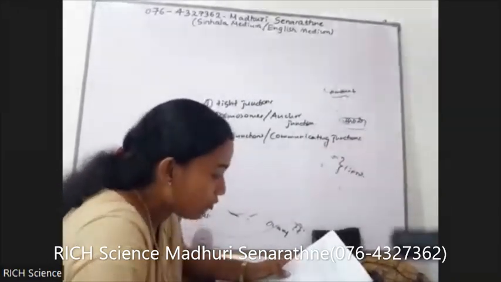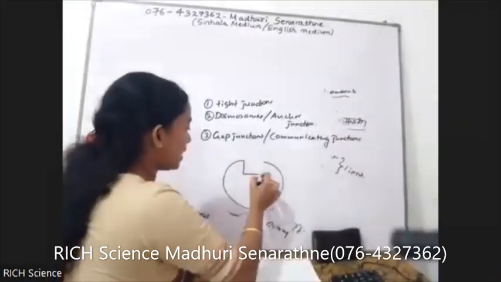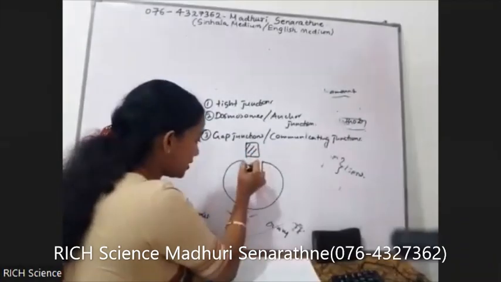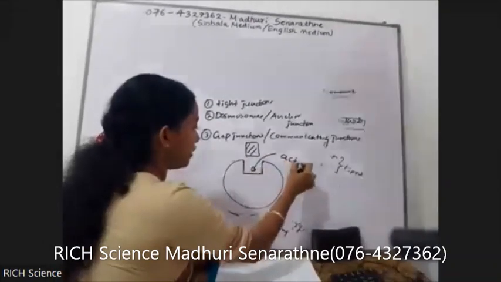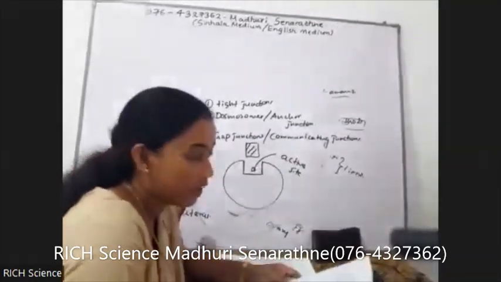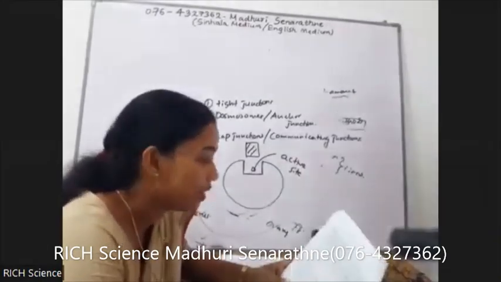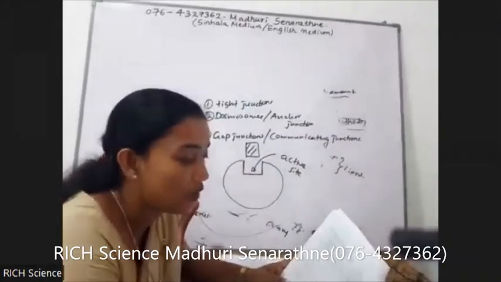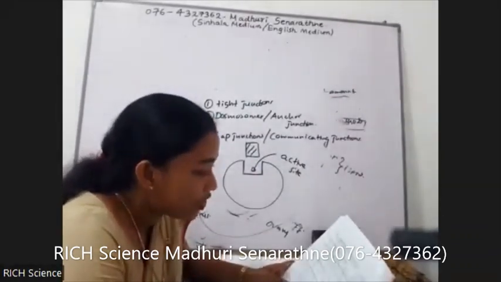What is the active site of an enzyme? Okay, if this is the enzyme, always the enzyme is larger than the substrate molecule. If this is the substrate molecule, this specific site within the enzyme we call the active site. The substrate binds to a specific region of the enzyme. This region is called the active site.